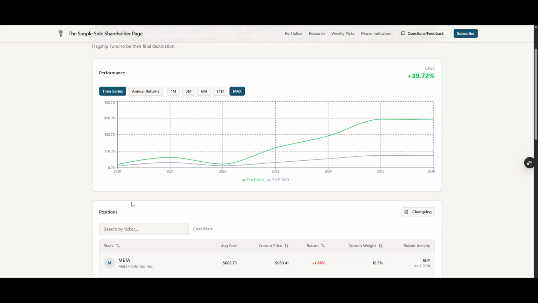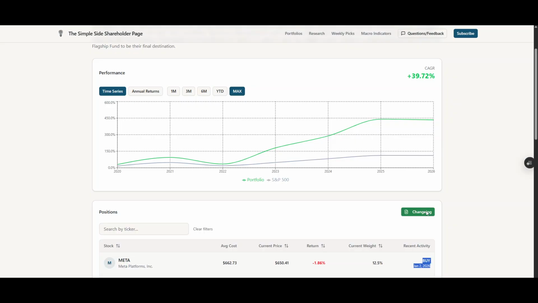What's nice about this is you can scroll down and you can see all of our positions. So you can see our average cost that we have. You can see the current price. You can see the return that we currently have, the current weight, and then the recent activity that we've had with the stock. So obviously you can see we set this portfolio up on January 2nd, so it shows everything as a buy.